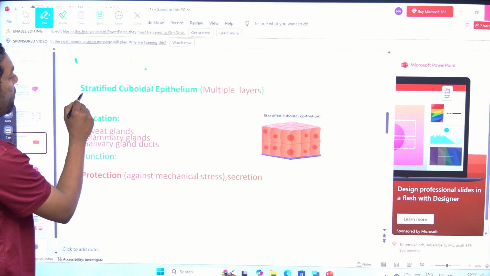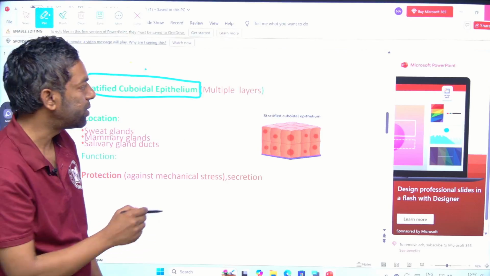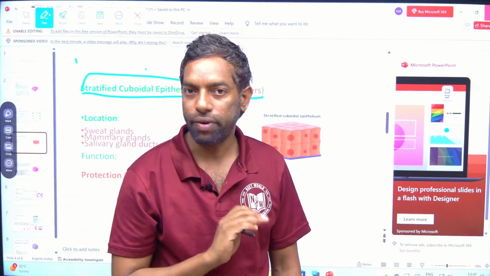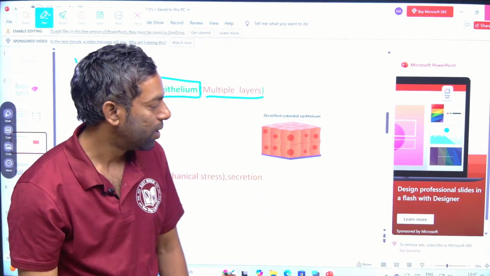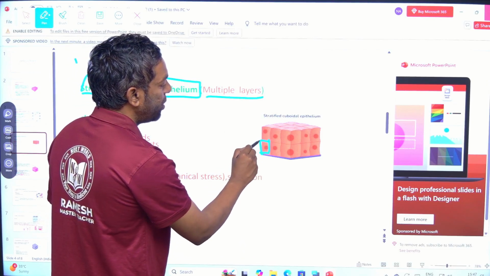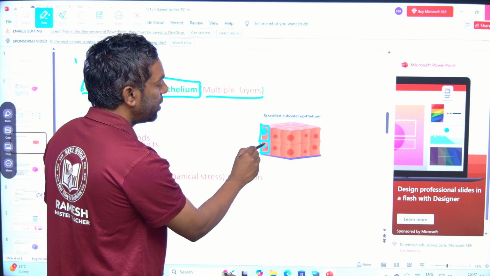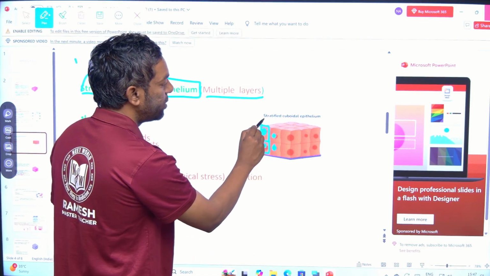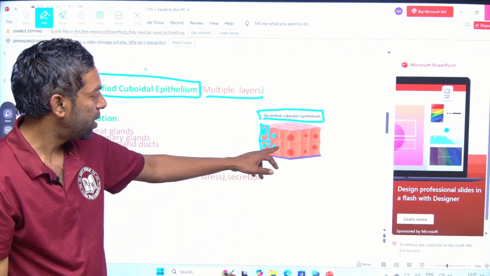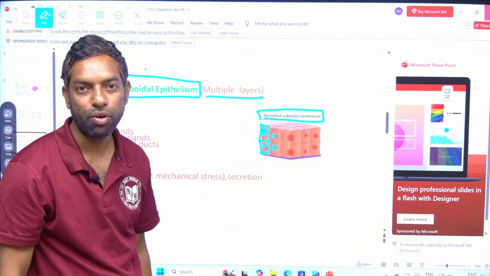Yes, stratified cuboidal epithelium. Stratified, as we discussed, means multi-layer. Simple cuboidal is the single layer, stratified cuboidal is the multi-layer. This is multi-layer, right? One layer of cubes and another layer. The cells are the same, with a centrally located nucleus and cube-like structure, stratified cuboidal. Stratified means there are more than one layer.